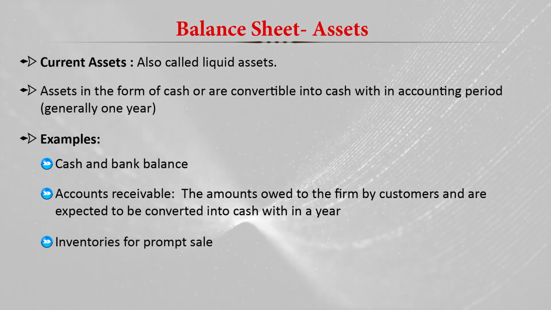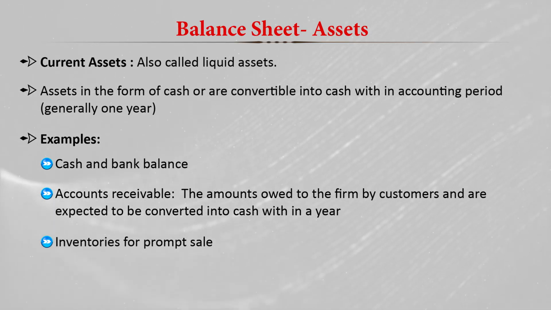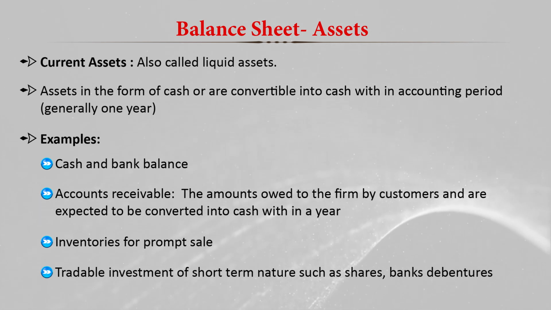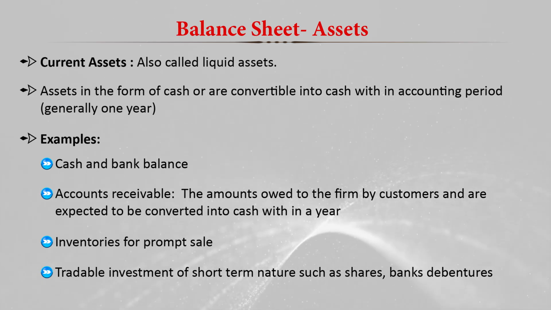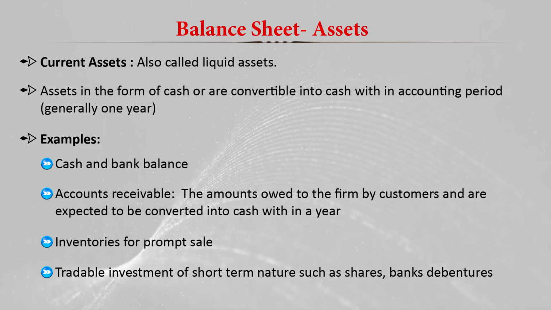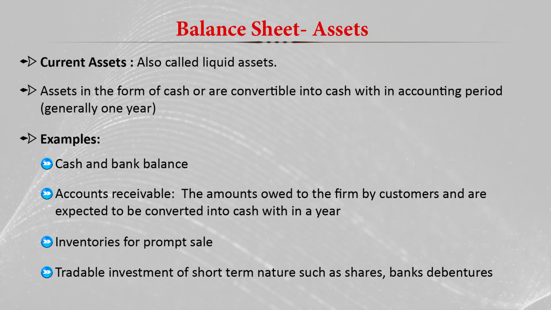Then inventories for prompt sale, whatever stock is available for sale purposes, that is also a current asset. And then we have tradable investments of a short-term nature, such as shares, bonds or debentures. Whatever shares a company is holding, which can be sold in the market anytime, that is also basically a current asset. Then fixed assets, or non-current assets we can say.